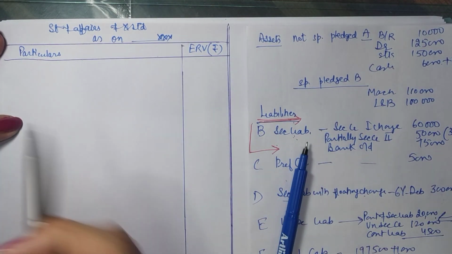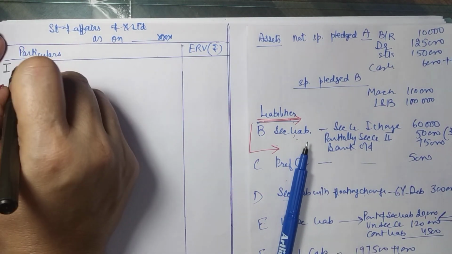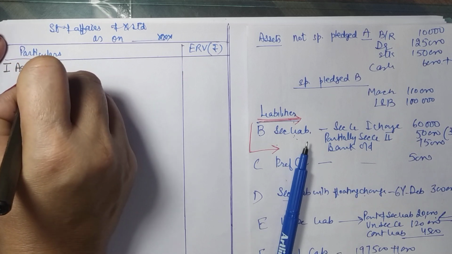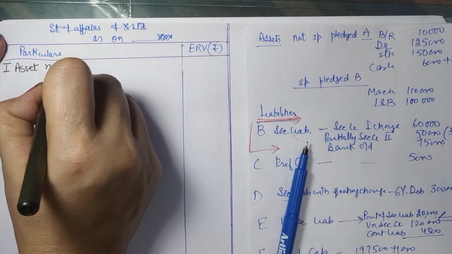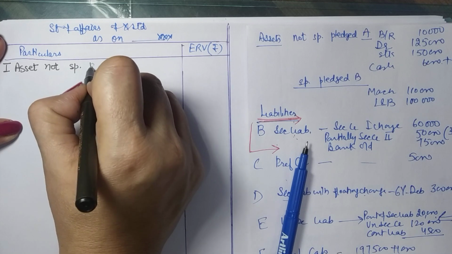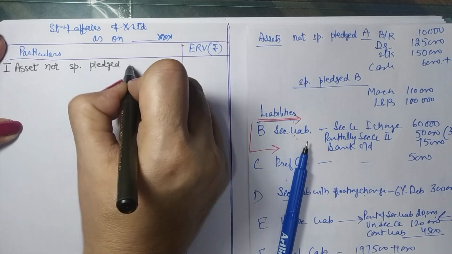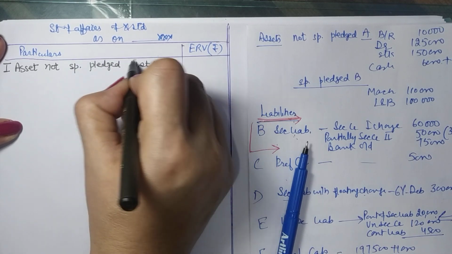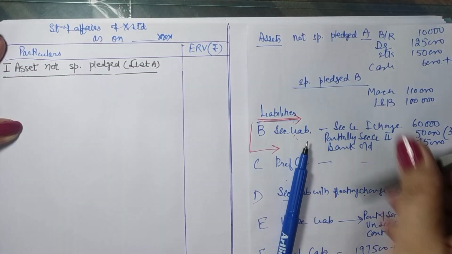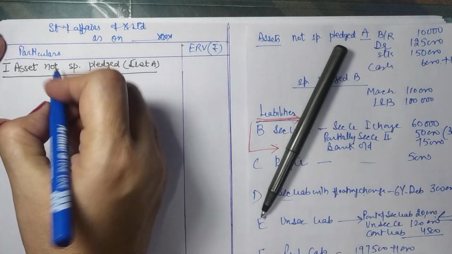Now our first category is, since the statement is a bit lengthy, it is better you record all the titles in a separate color. So assets not specifically pledged, that is list A. We have done this preliminary work, we know these are the assets.